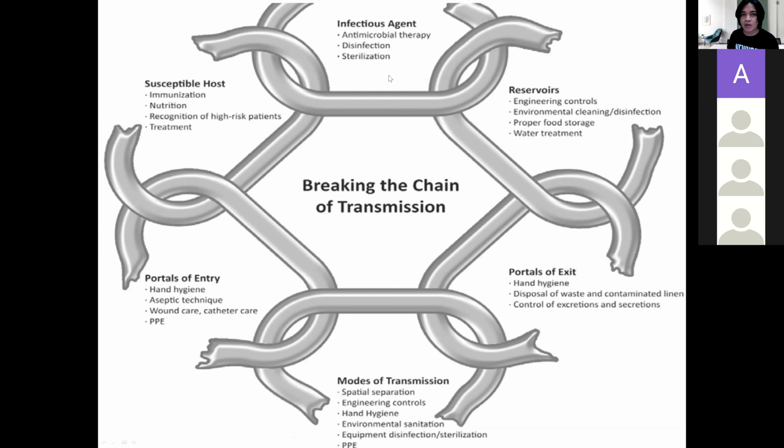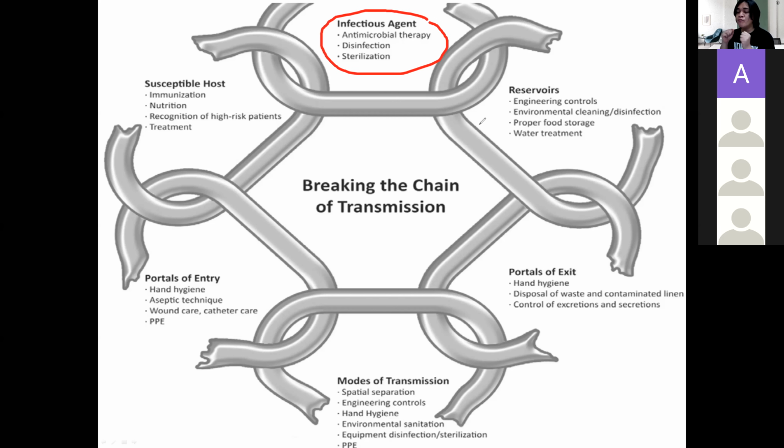For example, remember, our first element is infectious agent. So what do you do now in order to break the infection process? You kill the microorganism right away. How do you do that? These are methods on how we can kill them. You disinfect, you sterilize, you clean the surroundings, you boil the supplies or materials. Those are the ways where you can kill the microorganism. I'm going to discuss that later on.